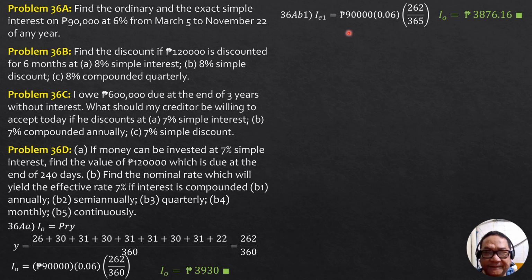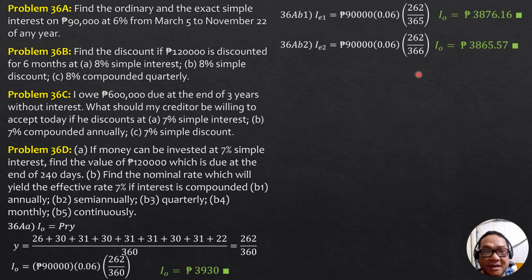Then for a leap year, the denominator is changed to 366. So 90,000 times 0.06 times 262 over 366. So the exact simple interest is 3,865.57 pesos.